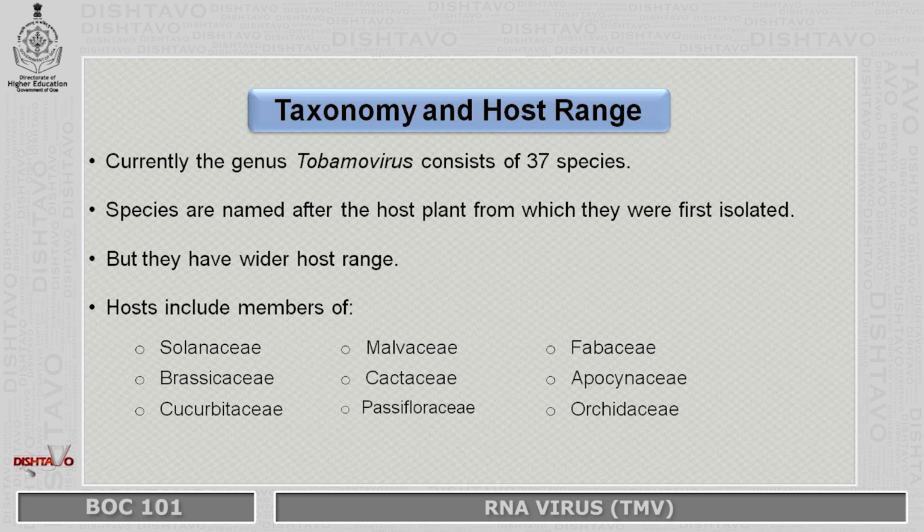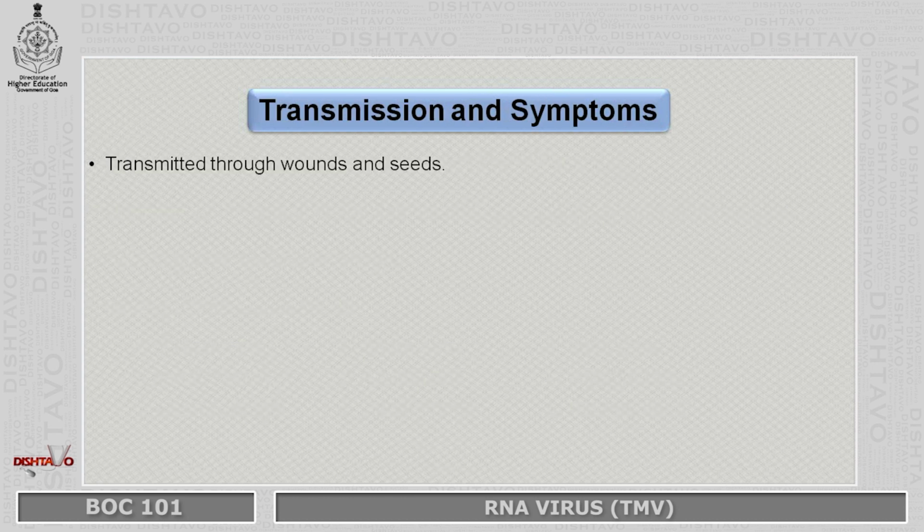The virus has a broader host range, and is known to infect members of various families. These families include Solanaceae, Brassicaceae, Cucurbitaceae, Malvaceae, Cactaceae, Passifloraceae, Fabaceae, Apocynaceae and Orchidaceae. So this virus is known to infect members of all these families.